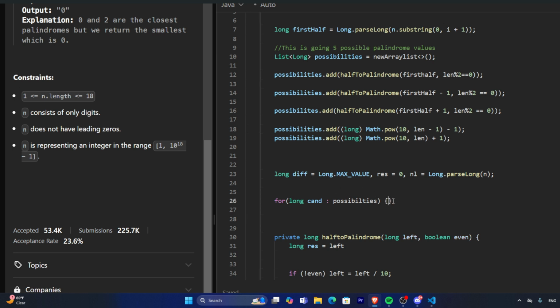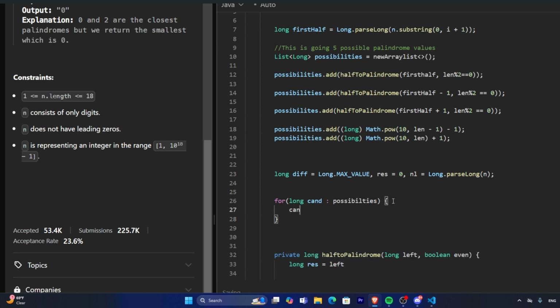If we have a candidate that's literally just equal to our parsed string, which means that our parsed string is literally one of the candidates, so the difference has to be 0. So this is possibly the smallest we can ever get. We'll just press continue.